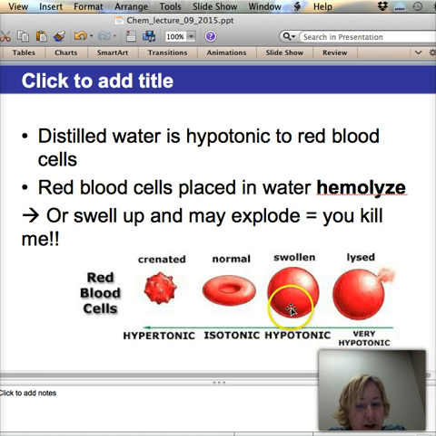So water's going to go in there, and this is when it all gets real bad. This is like, okay, you're just an idiot and we can fix it. This is like, no, now you've lysed the cells and they've exploded. You can imagine that's not good when your blood cells start exploding. This is how you kill me. This is why I teach this class, to make sure that you don't kill me.